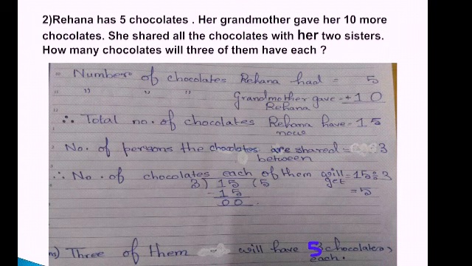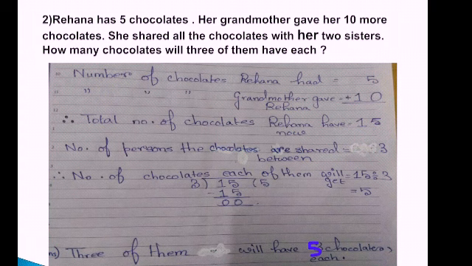Now let us read further. She shared all the chocolates with her 2 sisters. Now the chocolates were shared equally. How many chocolates will 3 of them have each? If the chocolates are shared equally between Rihanna and her 2 sisters, how many chocolates will each of them have? This is what we have to find out. Now, let us see.